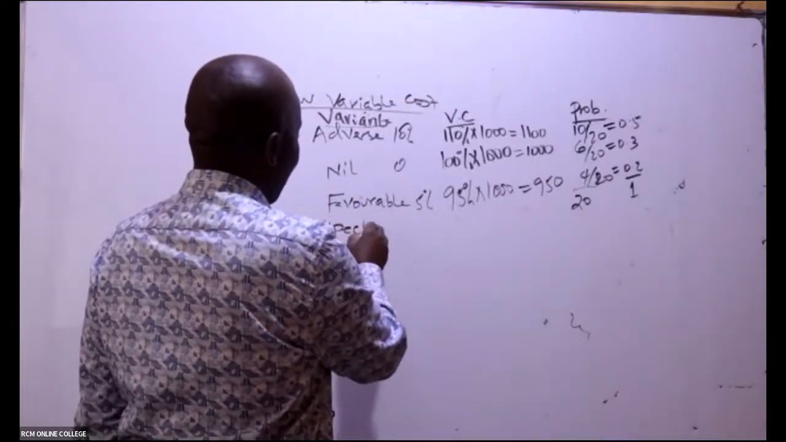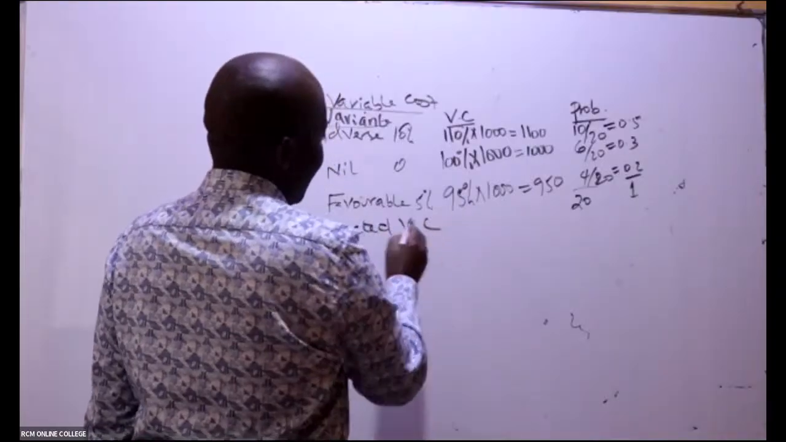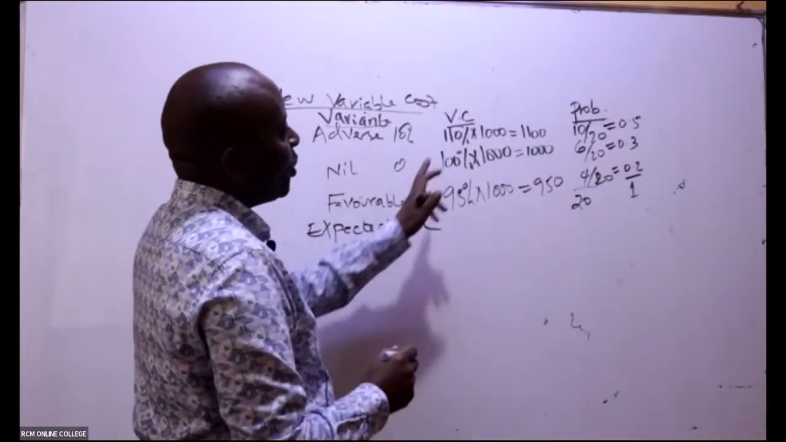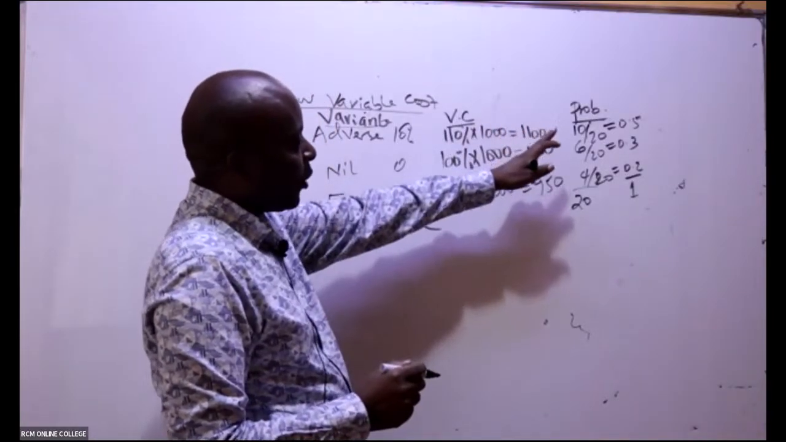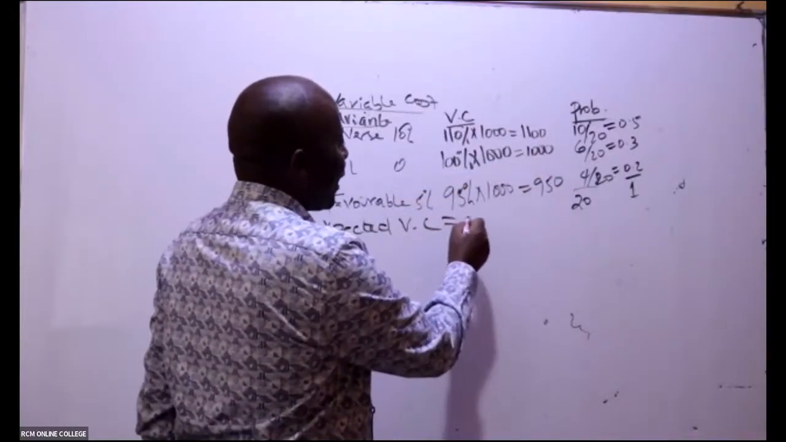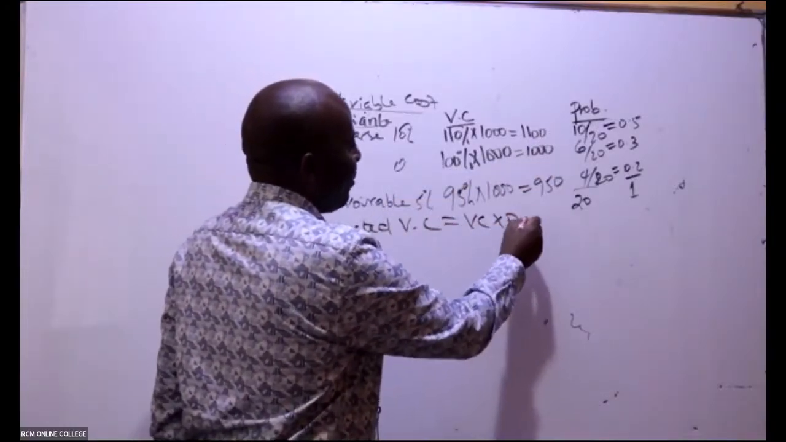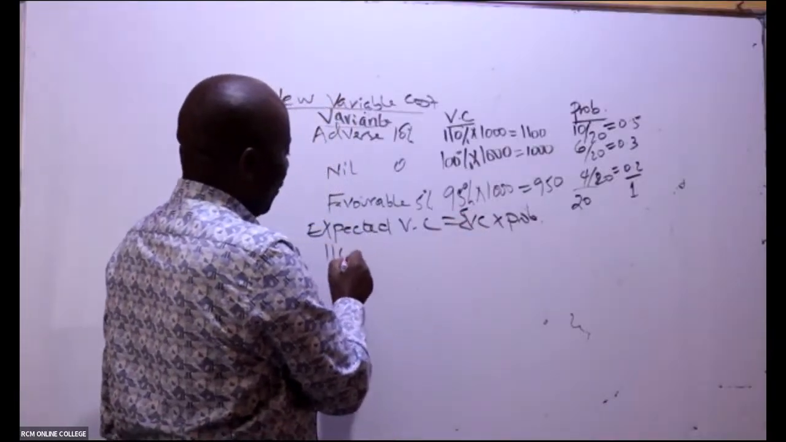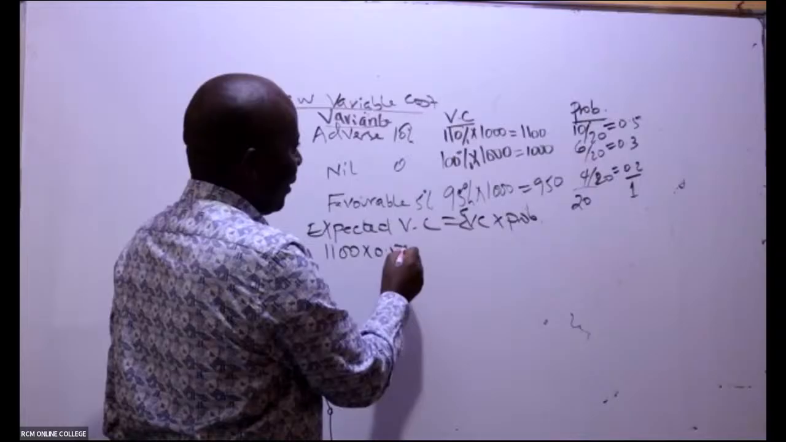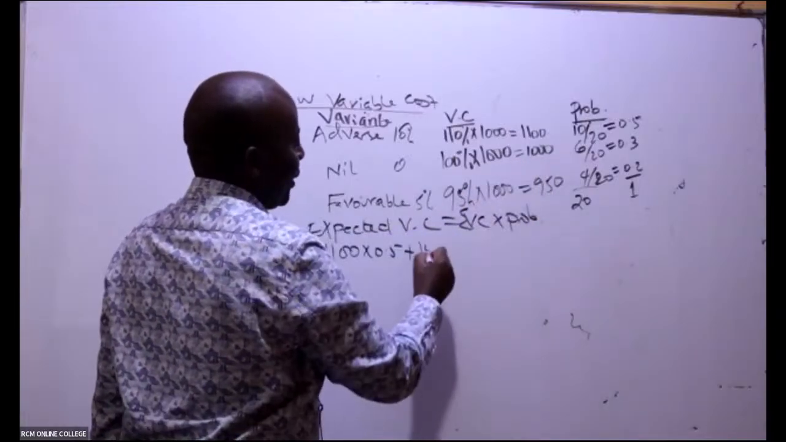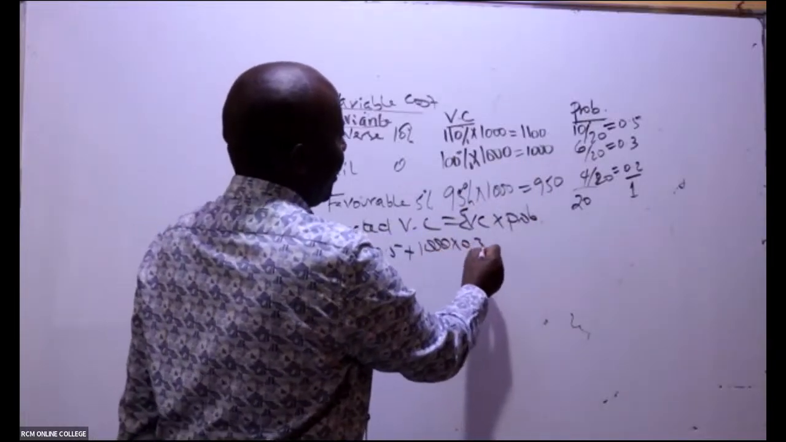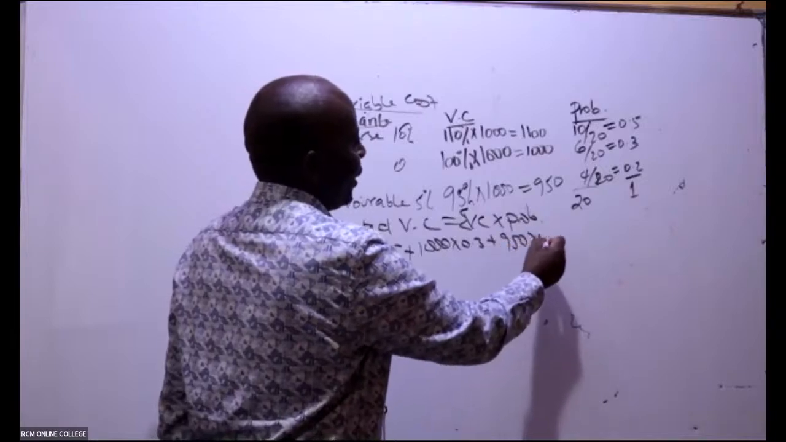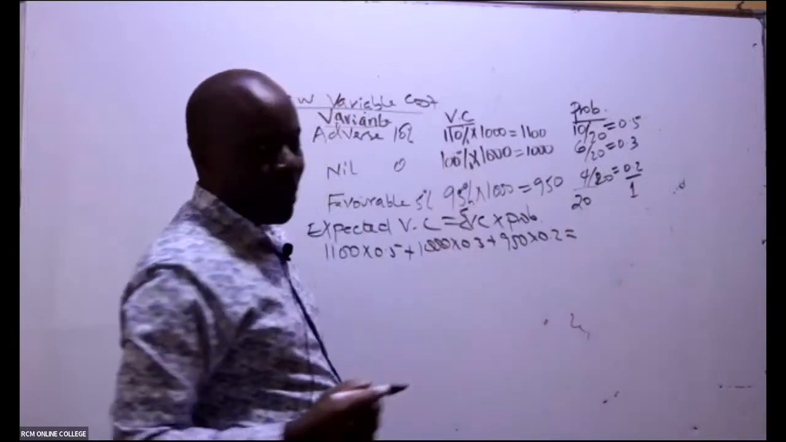Give me expected VC. So the expected variable cost, we should take our variable cost times the corresponding probabilities. So you take the variable cost times probabilities, and then you sum them. So what do we have there? 1,100 times 0.5 plus 1,000 times 0.3 plus 950 times 0.2. So what figure do we have here, ladies and gentlemen?